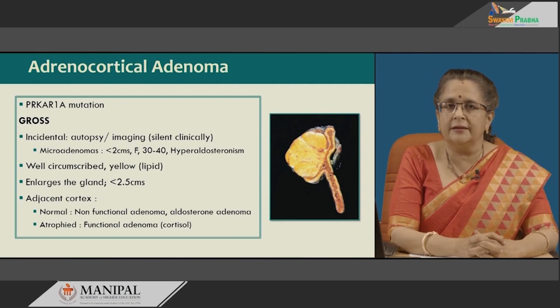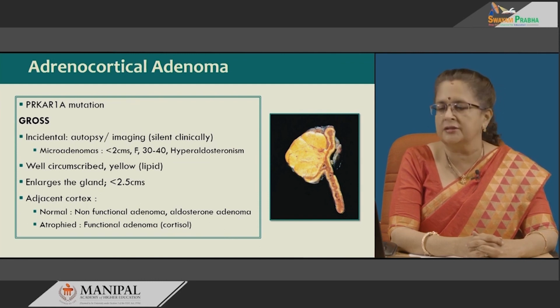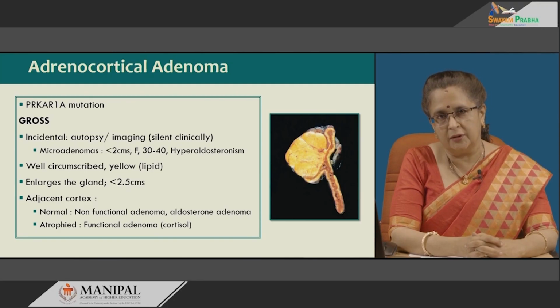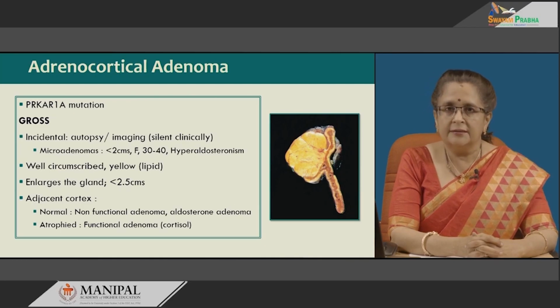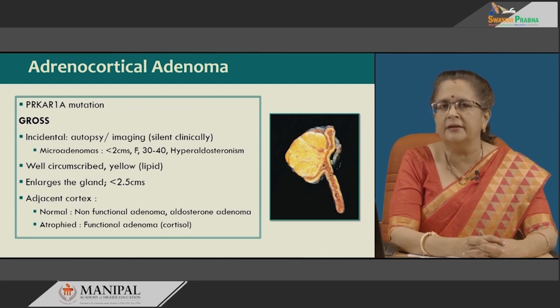Grossly, most of these adrenocortical adenomas are incidentals, also known as incidentalomas, and detected on autopsy because clinically they may be silent unless it is functional. Now, functional microadenomas producing hyperaldosteronism are usually very small and multiple or multifocal, seen mostly in females in the 30 to 40 age group. They are well circumscribed and yellow. Now, this pertains to slightly larger adenomas also, but usually it never exceeds a size of 2.5 centimeters.